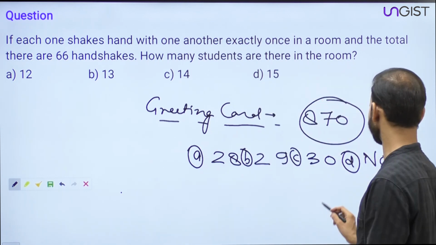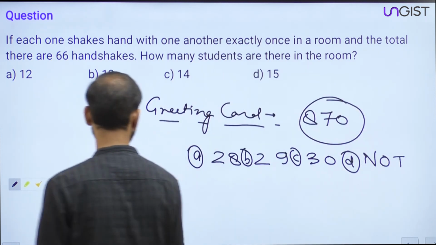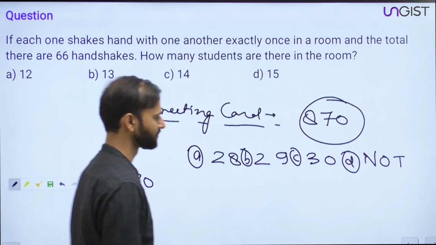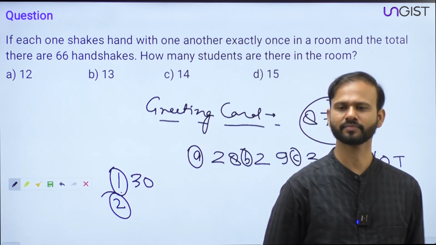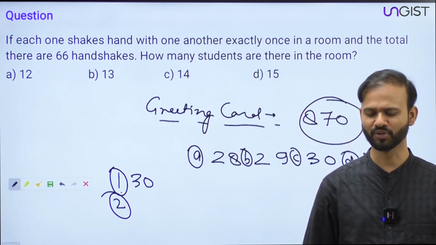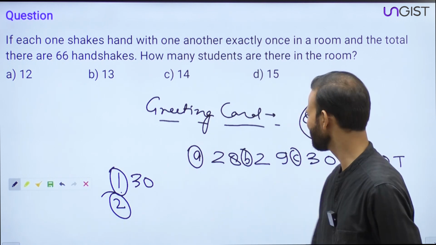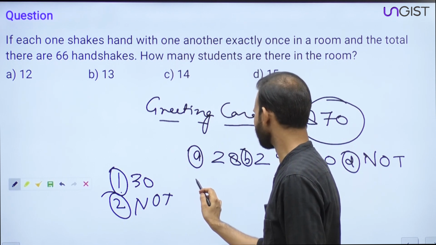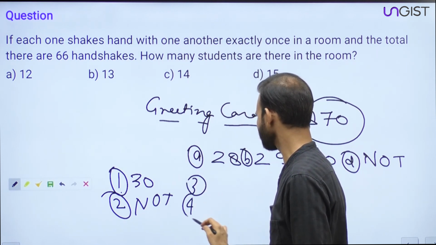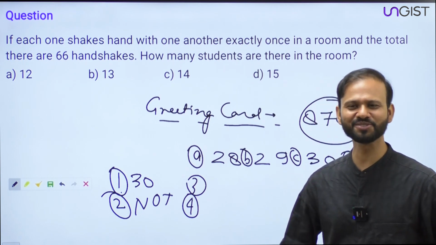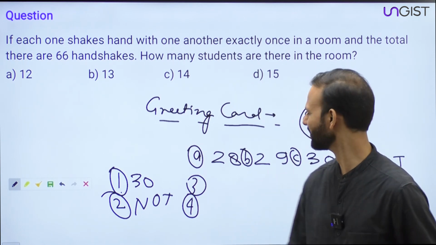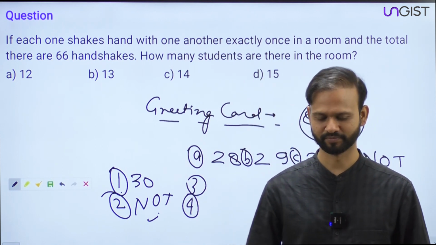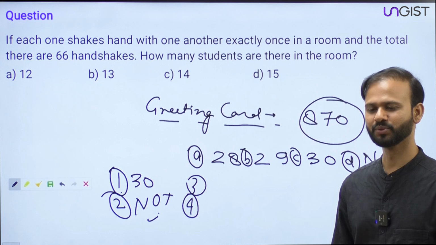Okay, Preeti is saying 30. Alright, one answer I am getting as 30. Anyone else? Any other answer? Saurabh is saying none of these. Okay, no problem. Kapil is also saying none of these. Any other answer? 29?